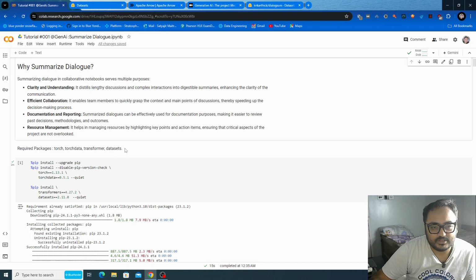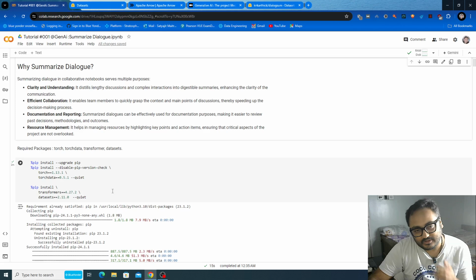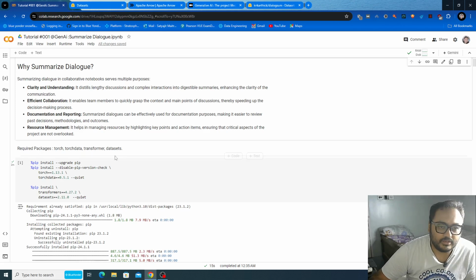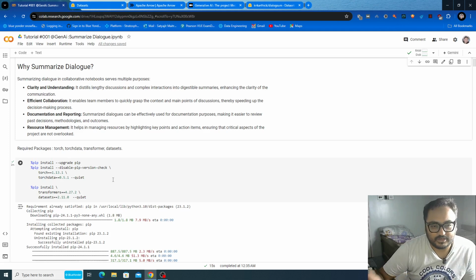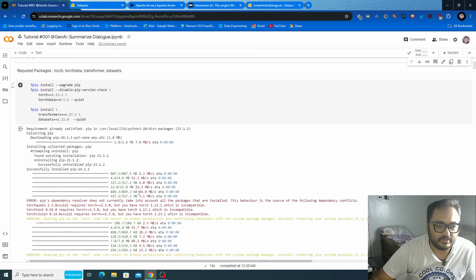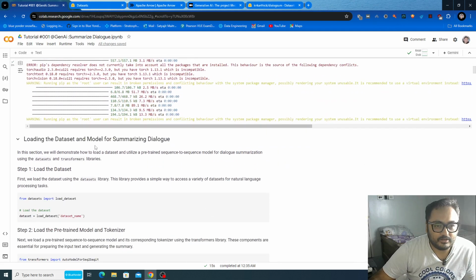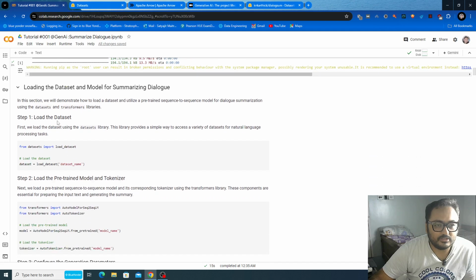And the last one is datasets, provided by Hugging Face, so that for the sake of these tutorials, for understanding the concepts, tools and technologies, we don't have to rely on data collection. It's already provided here. So the first part of any machine learning or data science project, and in this LLM project as well, is loading the dataset.